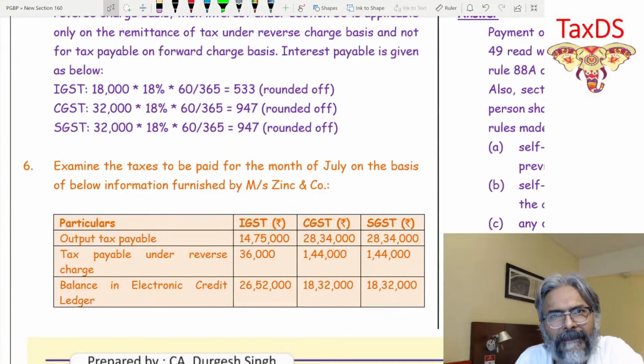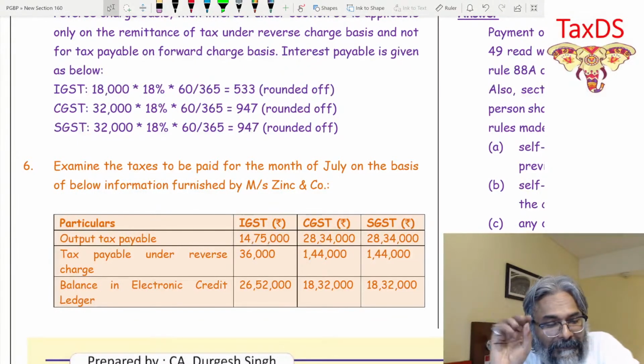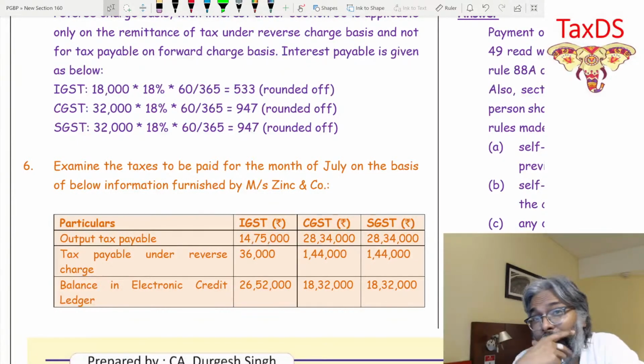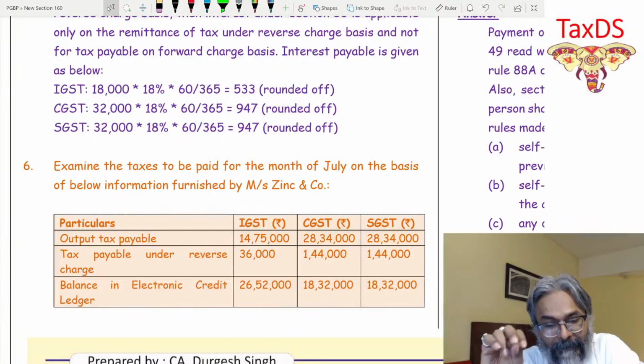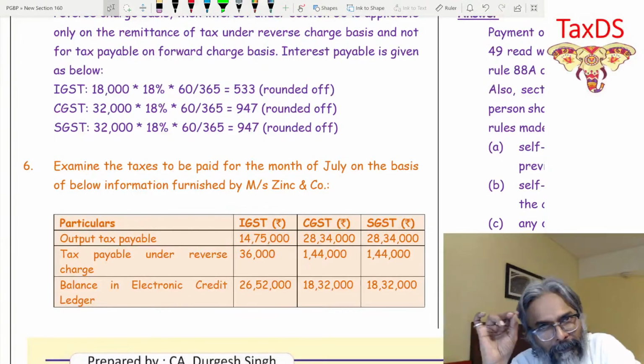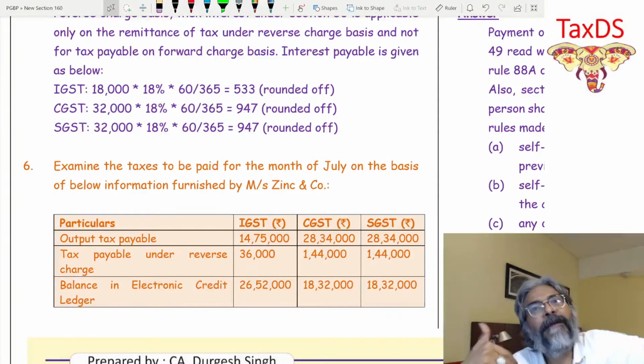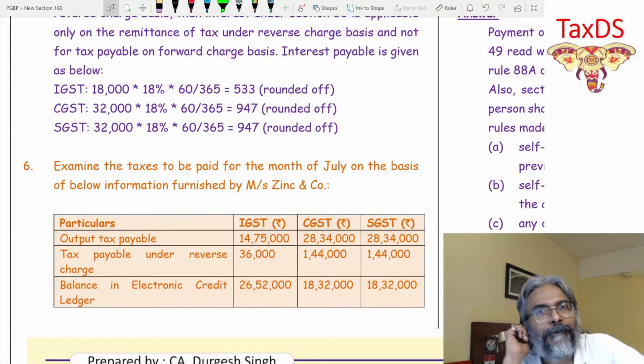I have intelligently used a space, so I'll tell you one thing, students. Psychology also plays a big role. Did you realize that? If you see any notes or even the ICAI material or the past year question or any author's notes, the question appears so big that it intimidates you.